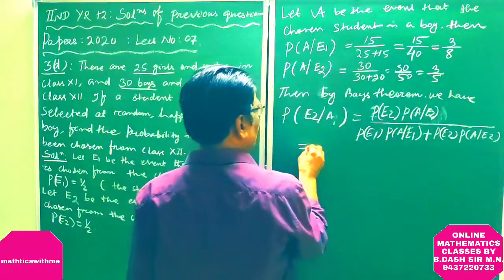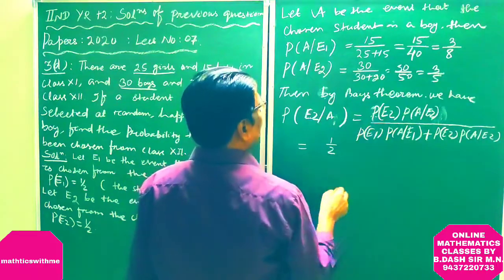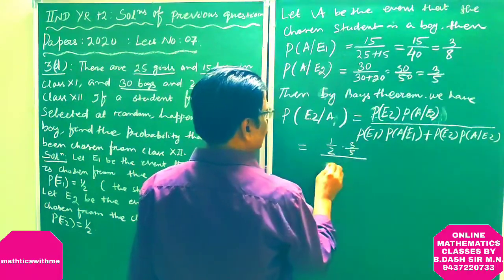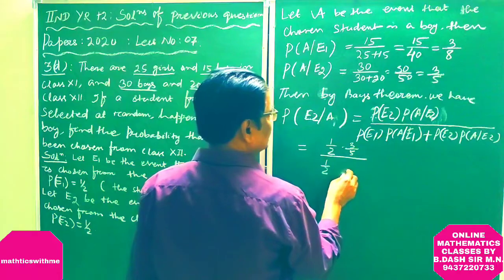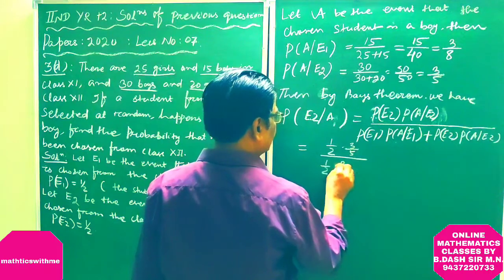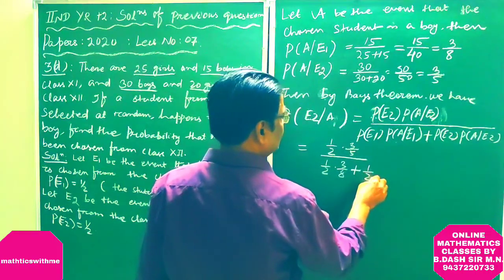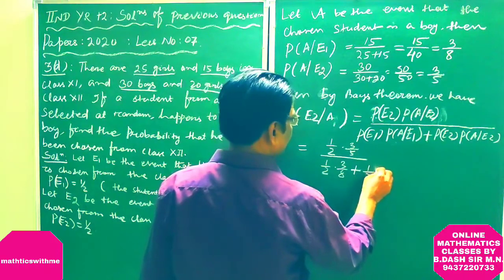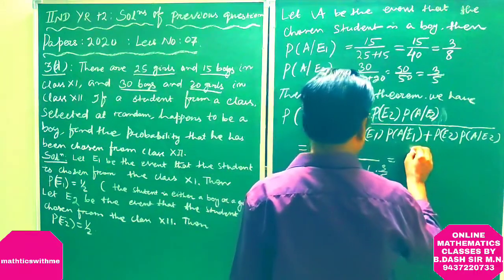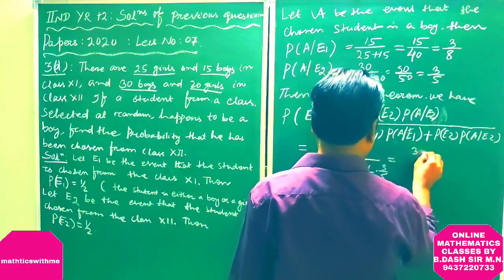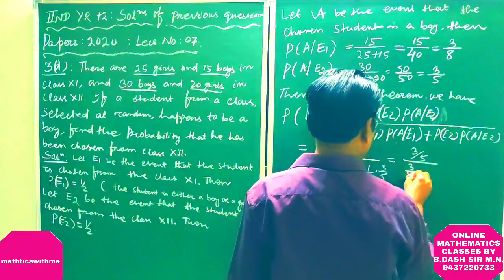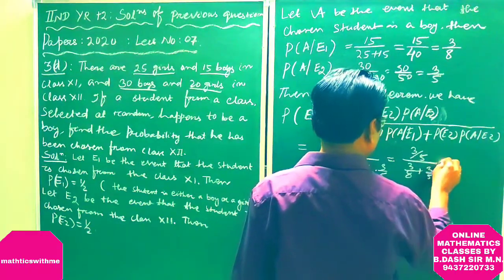So this is equal to 1 by 2 into P of A given E2, which is 3 by 5, divided by 1 by 2 into P of A given E1, which is 3 by 8, plus 1 by 2 into 3 by 5.